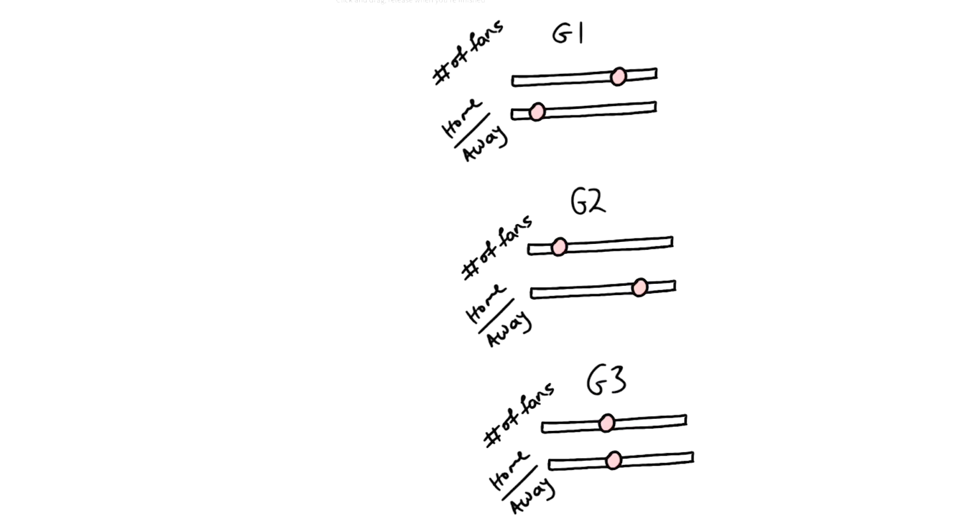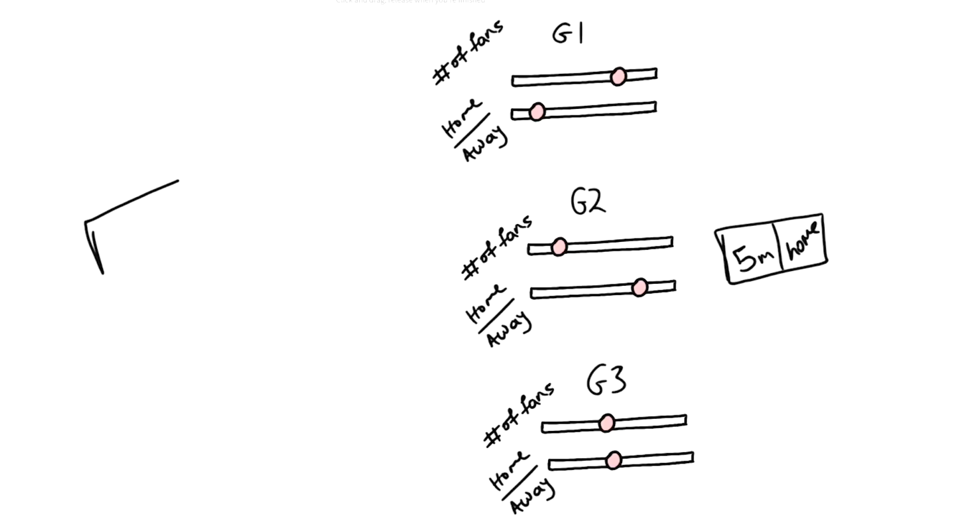So for the algorithm, we're going to have a data set that comes in, and let's say it has 5 million fans and it's playing at home. So our algorithm is going to take this data set and place it in a group that matches the data the most. So 5 million is a relatively low number of fans, and since they're playing at home, they're going to have a high home/away advantage. So in this case, it's going to place this data set in group 2.